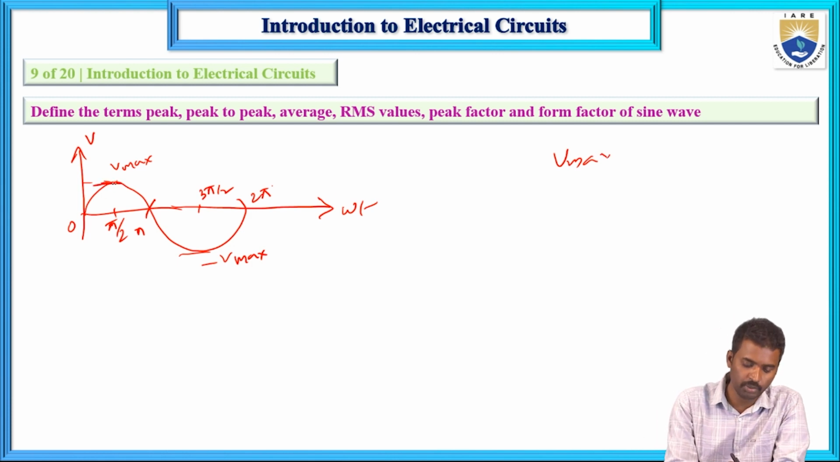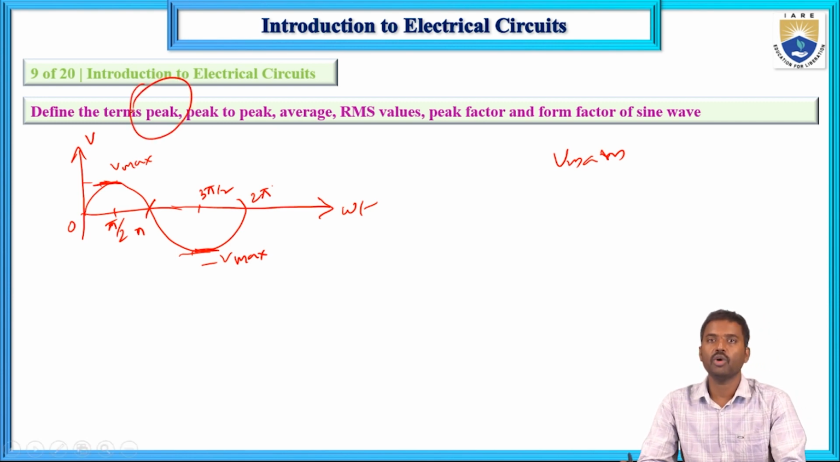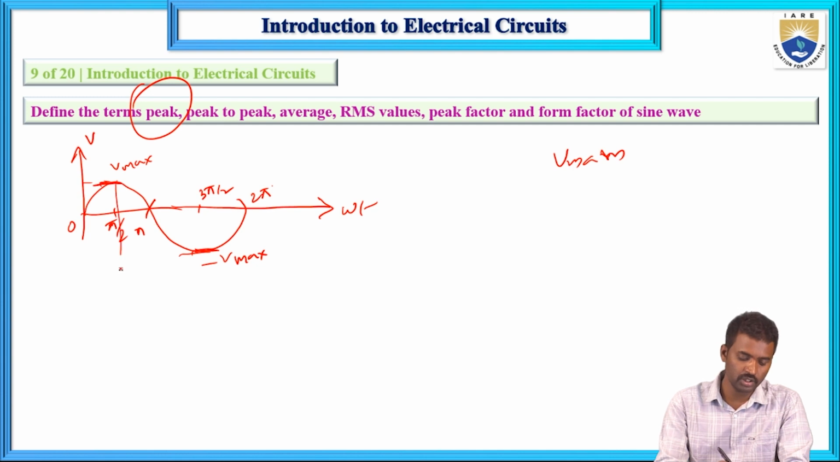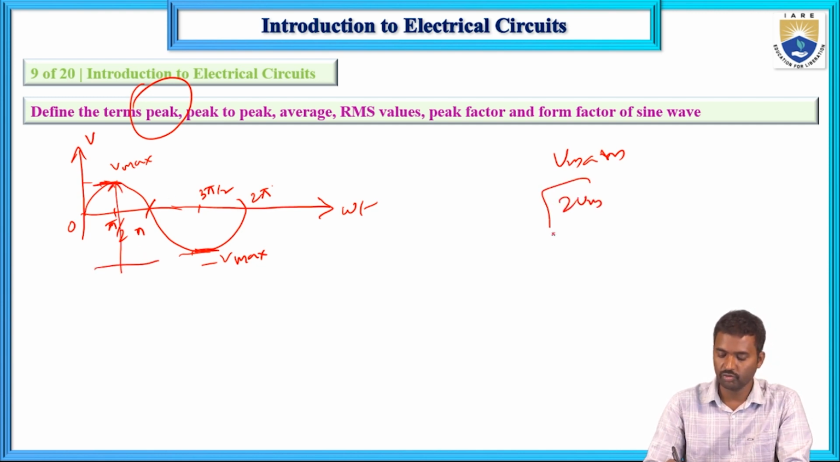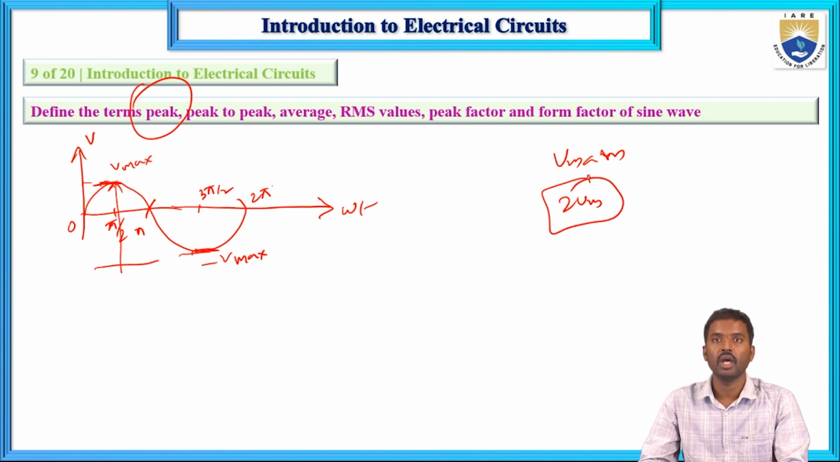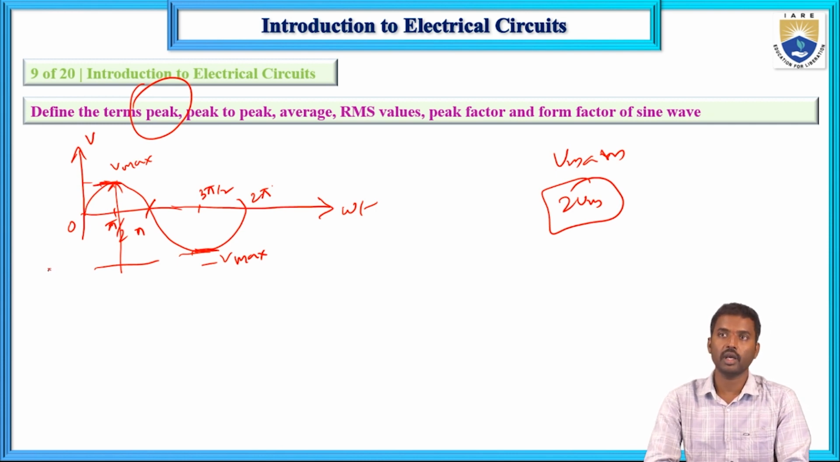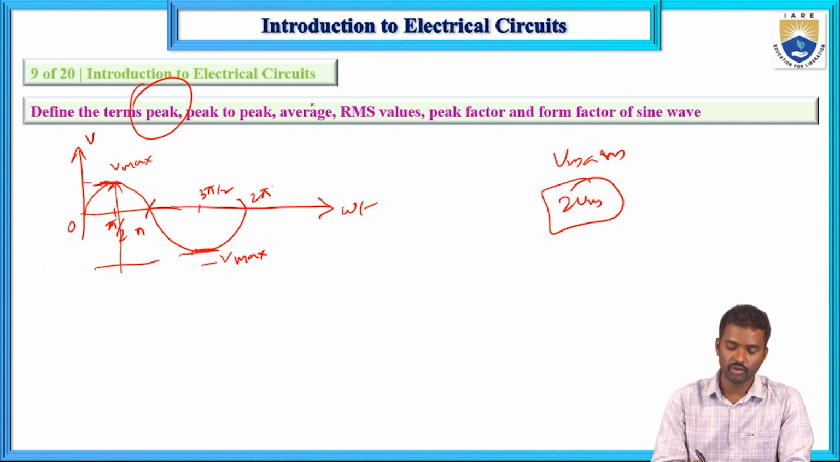This one is the peak value, and this one is the peak value. The maximum value of an alternating quantity is known as the peak value or amplitude. Peak to peak value means the distance from here to here, that is Vm plus Vm. Average value: this is a symmetrical waveform, so the area under the curve divided by the total time period is known as the average value.